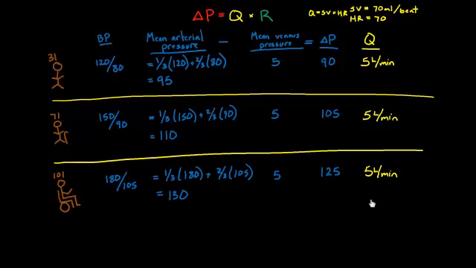So now, using my equation, I can say delta P, and actually maybe up here I should change this to be blue so that I'm consistent.